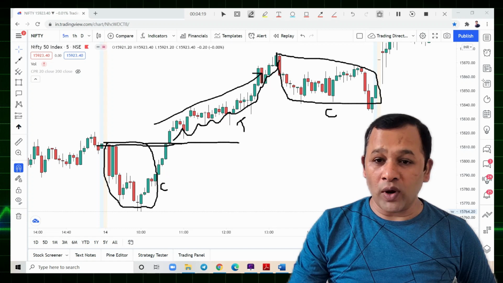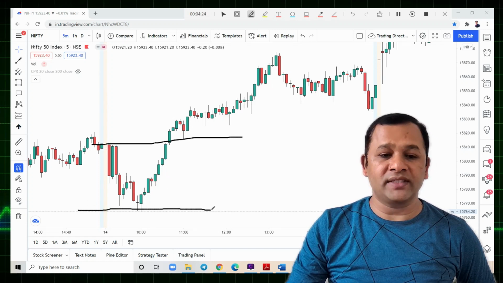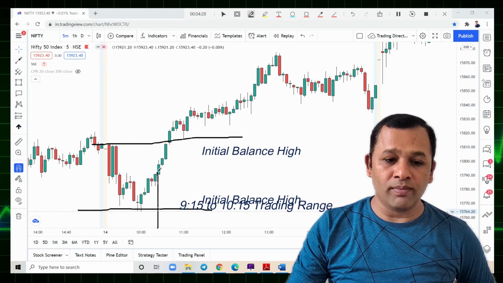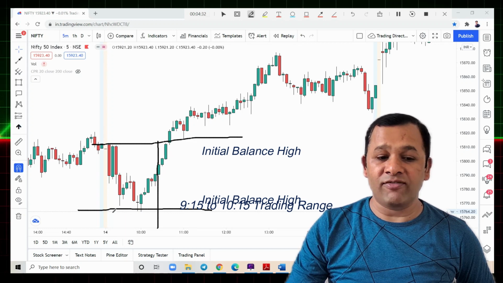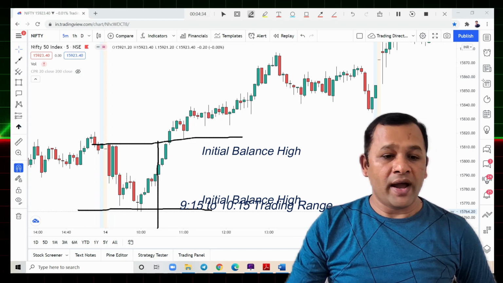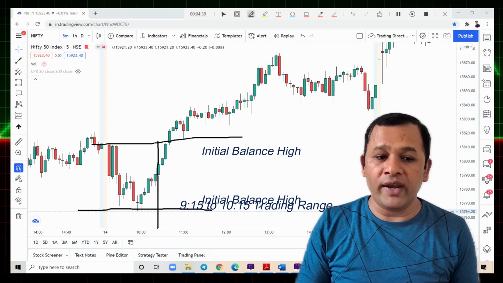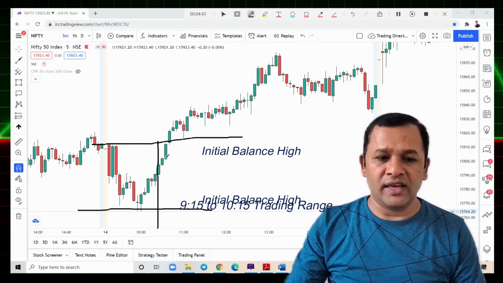So what should your strategy be? Whatever the IBH and IBL, you need to mark them. IBH and IBL means you need to mark the first 1 hour's high and first 1 hour's low, and this happens only when the initial balance is narrow.